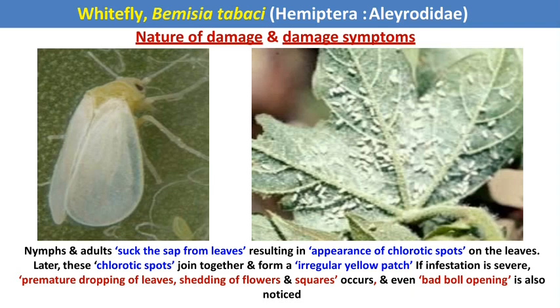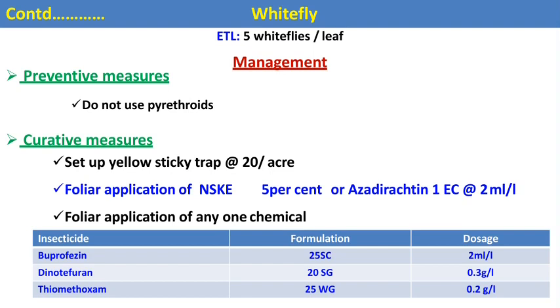Premature dropping of the leaves, shedding of the flowers and squares occurs, and even bad boll opening is also noticed. This is the symptom produced due to the feeding of the nymphs and adults of whitefly in case of severe infestation. The ETL level of the whitefly is 5 whiteflies per leaf. Then we can go for management practices.